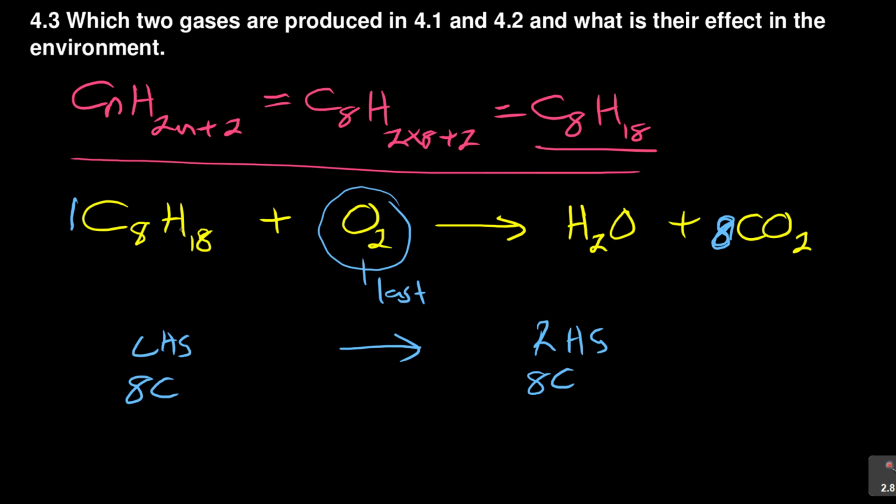How many hydrogens do I have? 1 times 18, it's 18 hydrogens. And then how many hydrogens do I have here? It's 2, because it's 1 times 2. So how do I make it 18? It's 9. Take 9 times 2, because if it's already 2 here, I multiply by 9, I'll get 18. So 9 times 2 is equal to 18 hydrogens. So I have managed to balance the hydrogens and the carbons.